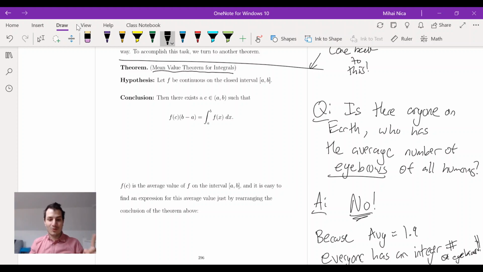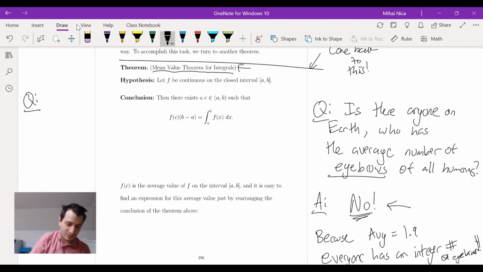Okay, so what is the mean value theorem for integrals? The mean value theorem for integrals tells you under certain circumstances the answer to this kind of question is yes. So for eyebrows the answer is no, but for other types of questions the answer is yes. So here is an example where the answer is yes.